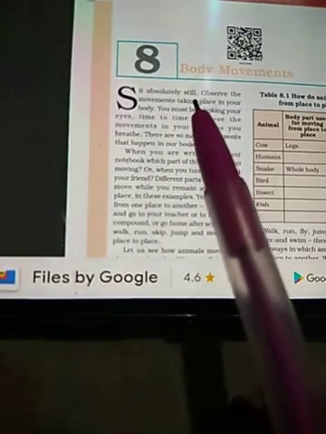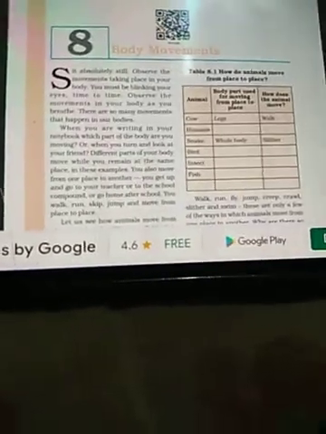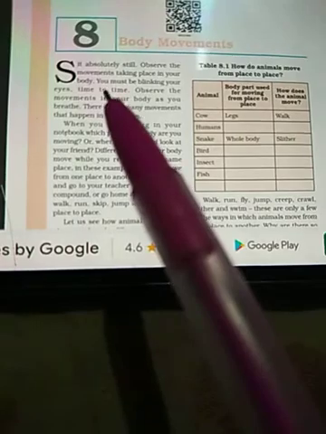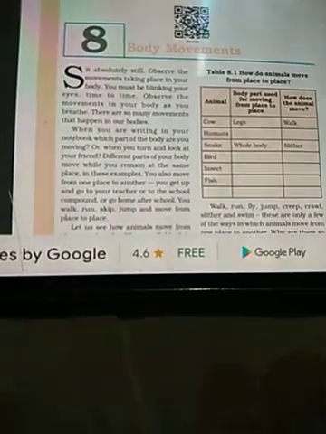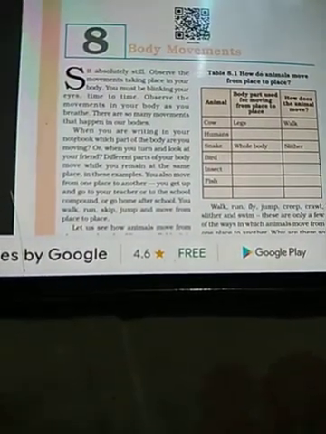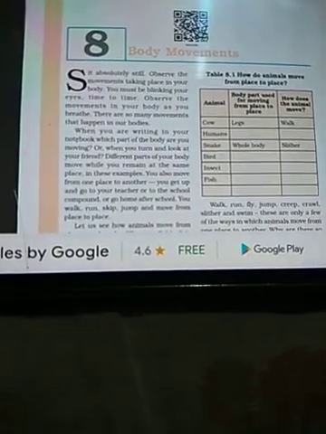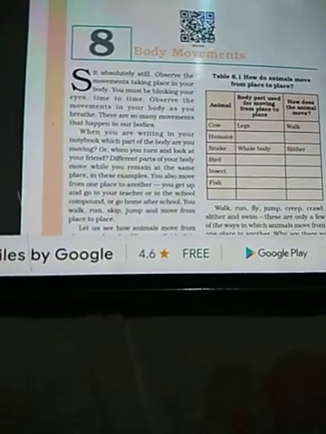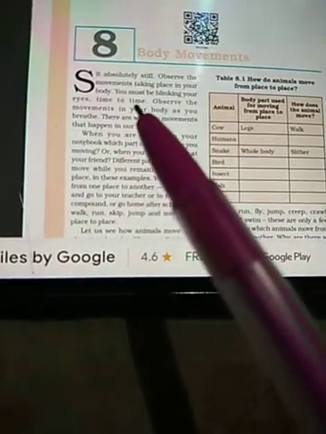Sit absolutely still. You should not show any movement. Observe the movements taking place in your body. Yes, you are right. Even when you are sitting still, some movements are happening in your body. What are these movements? These movements are the pumping of the blood by the heart, the movement shown by the lungs during the process of respiration. Also, you must be blinking your eyes from time to time.